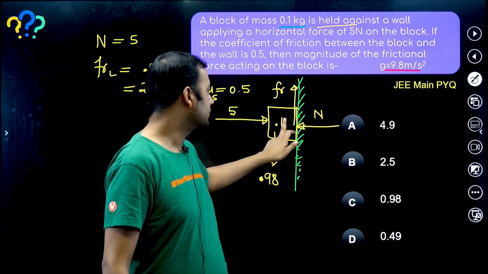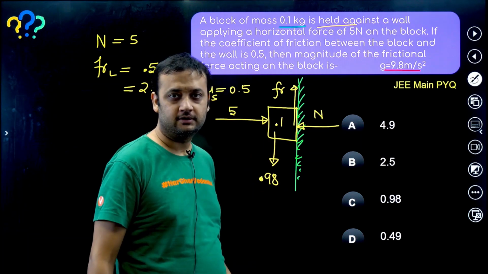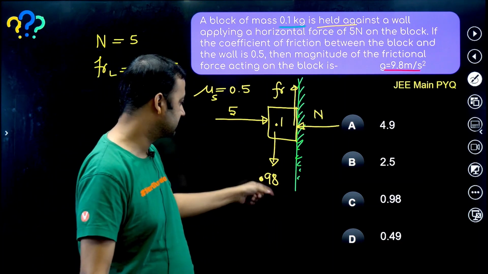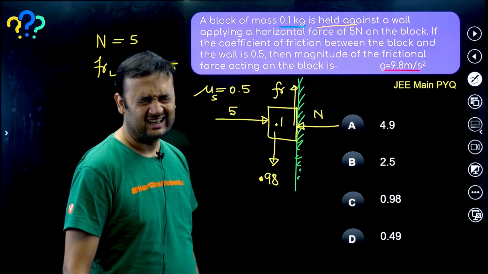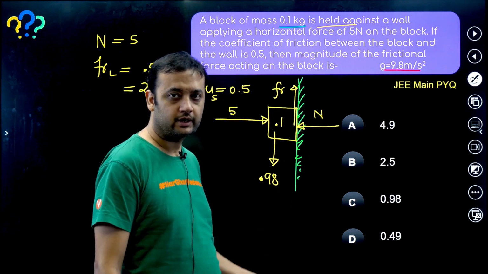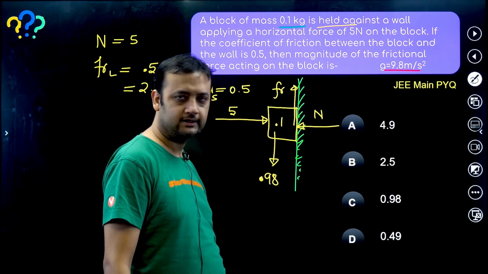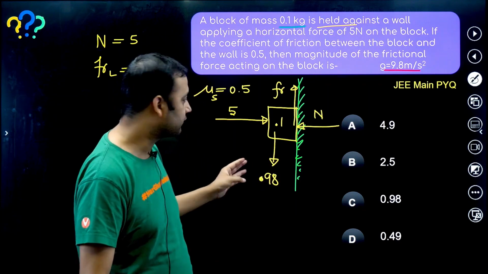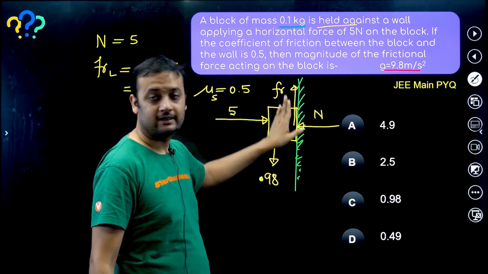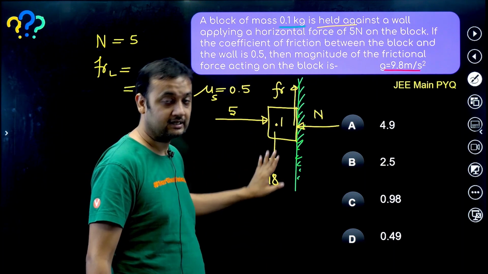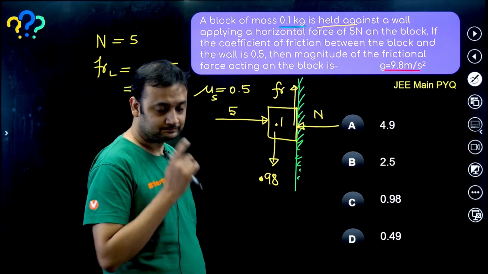Now this friction is going to stop the force which is causing the block to go down. So it is mg. This is 0.98 newton, which is causing the block to go down. How much force do you think is required to stop this block from falling down? If the friction becomes 0.98, then this block will not go down, right?